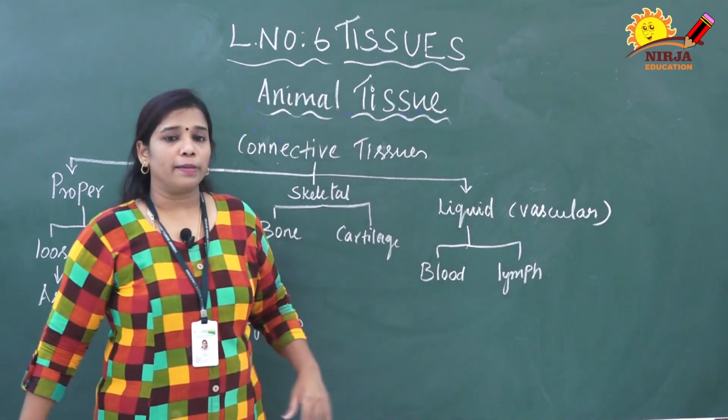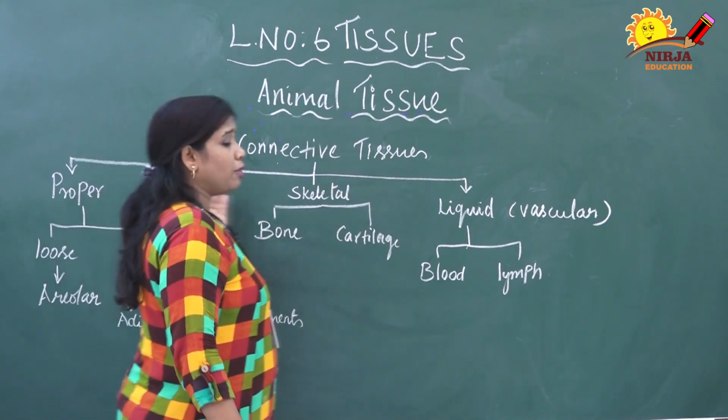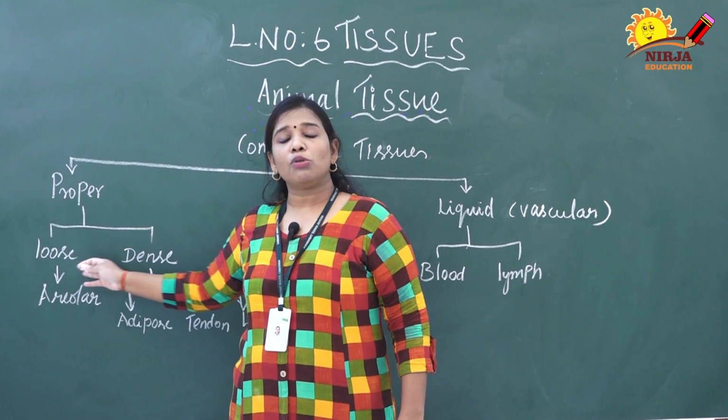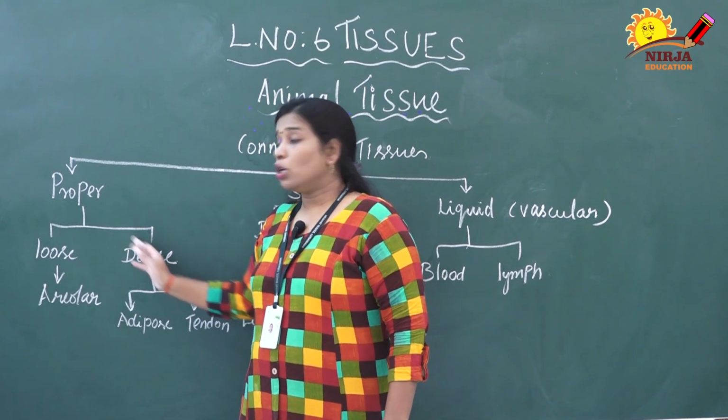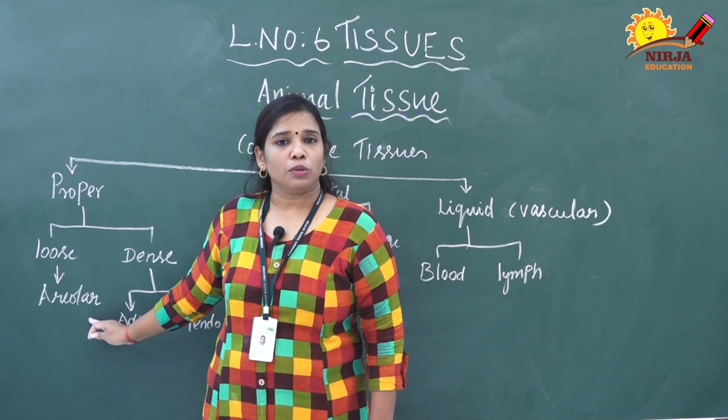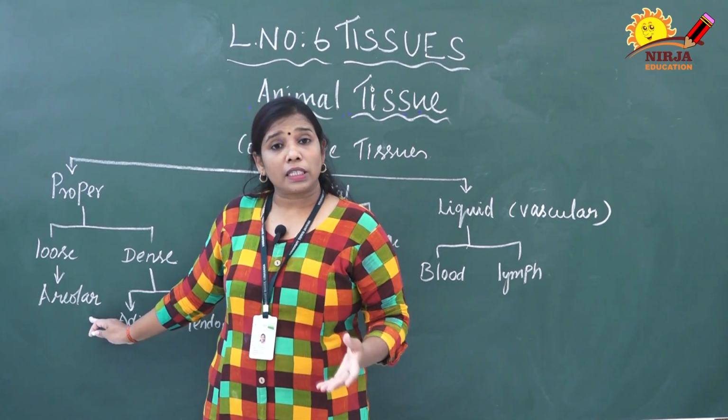Right? There are three types. In fact, the proper connective tissue consists of two types: loose connective tissue and dense connective tissue. The loose connective tissue example is the areolar tissue. Everything we will discuss in detail.